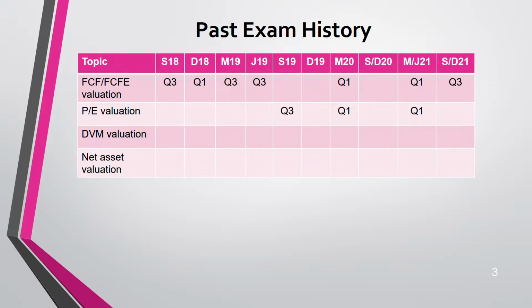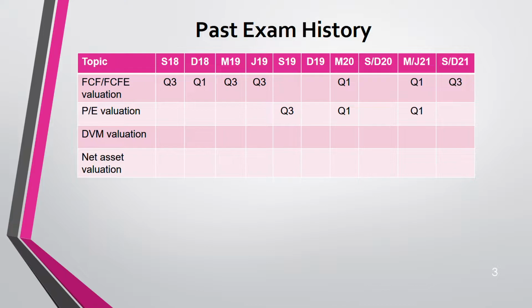If you go through your exam history, you can see the valuation that has been asked the most is the cash flow, cash based. How do I know that? Just look, it is FCF and FCFE, that is free cash flow or free cash flow to equity. It has been asked in almost all the years. Then we have the PE ratio. This is a market-based valuation.